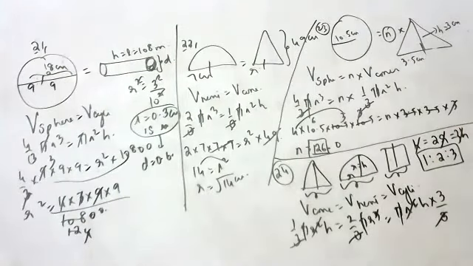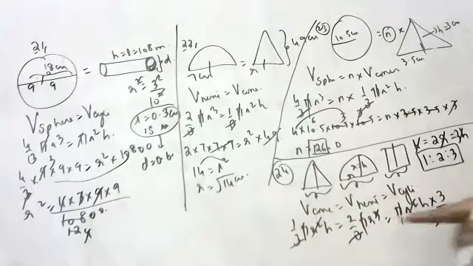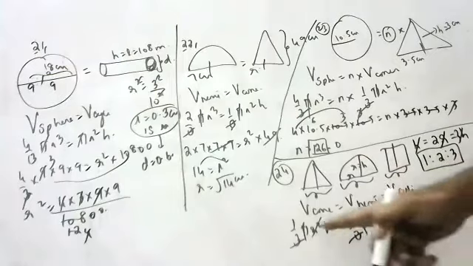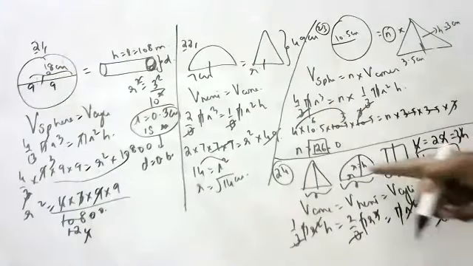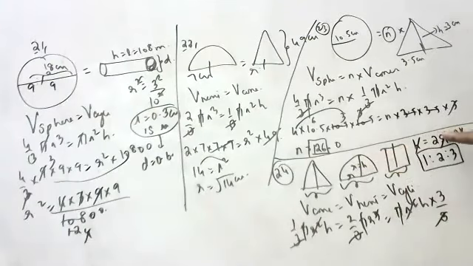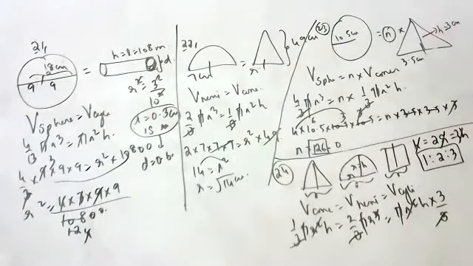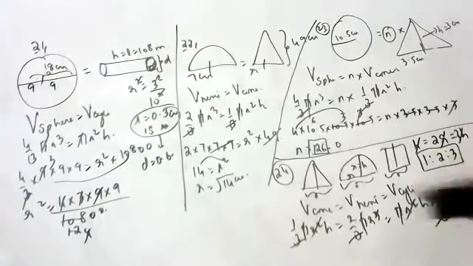Volumes, ratio of their volumes. So children, to cancel 3 down, I multiplied and divided with 3. Then I cancel. R square also cancels. In a hemisphere, radius and height are equal, so radius and height get cancelled. So I got 1 is to 2 is to 3. Suppose if it is a sphere, then we have to take height as 2r. You should be very careful, children, while doing this. That's very important.